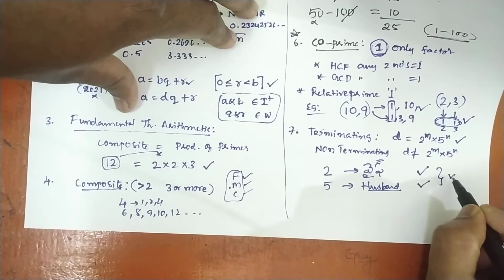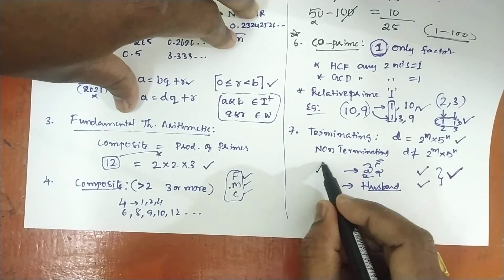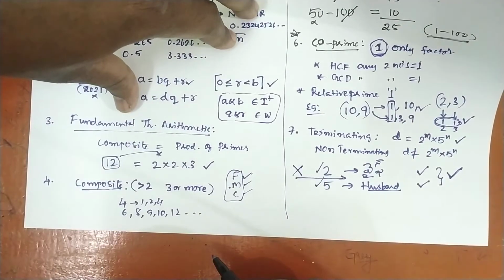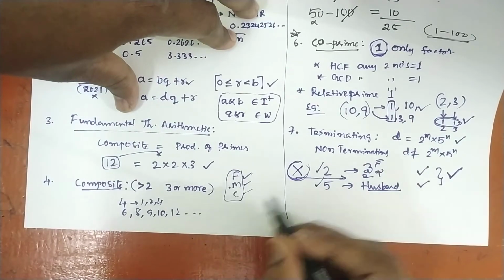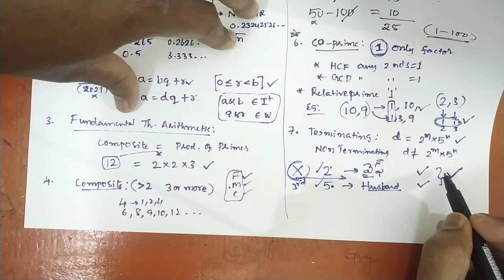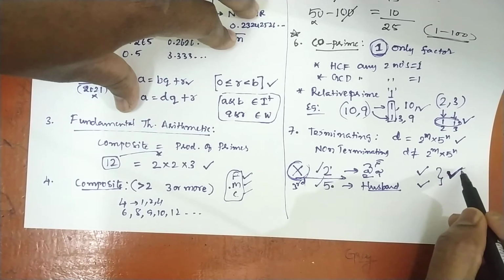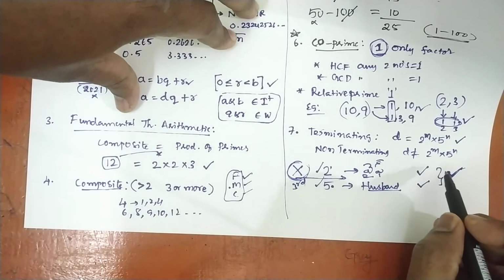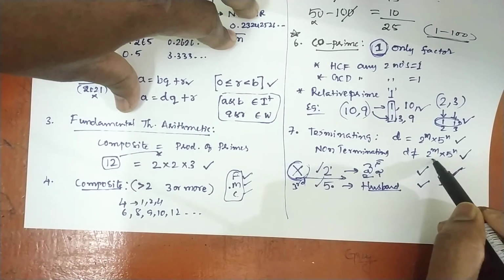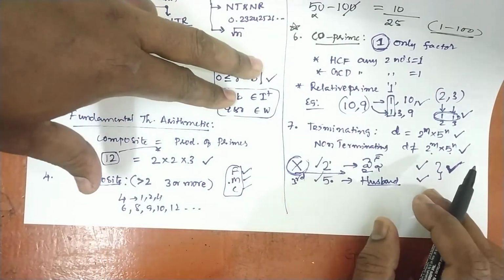If both are there, that is also very pleasing, so the house can be run very easily. Wife is there, husband is there. In between, if any third person comes, the problem begins. So other than 2 and 5, if you have any prime number in the denominator, you should try to avoid it by cancellation. If not possible, then directly you can say the denominator is not in the form of 2 power m into 5 power n, so it is non-terminating. Like that you can decide.